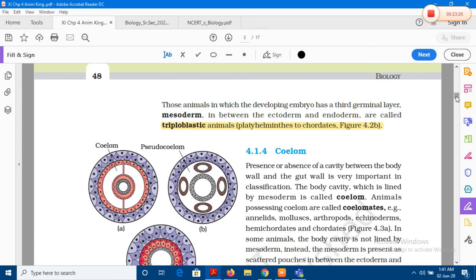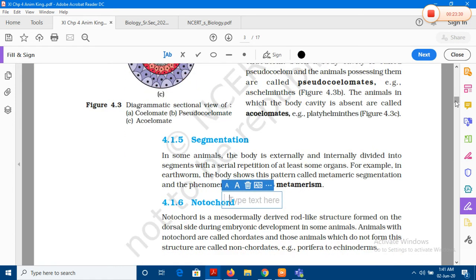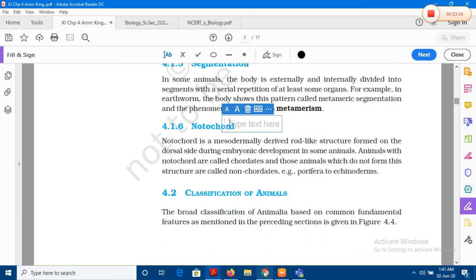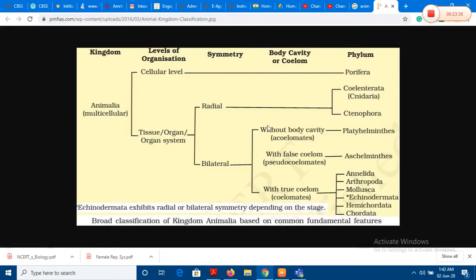So for now, this was just an introduction to how you are to deal with the NCERT: what are the salient or fundamental features on which we get this kind of division or classification of the kingdom Animalia. We will be dealing with, again I repeat, the body cavity coelom, as well as the presence or absence of the notochord in detail in the next live class, and then we will commence with the first phylum, which is Porifera.